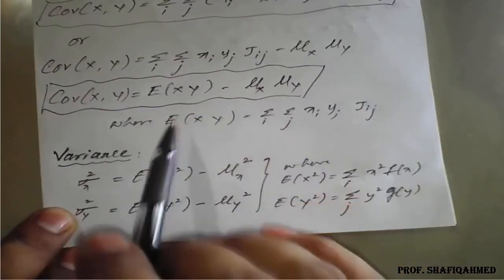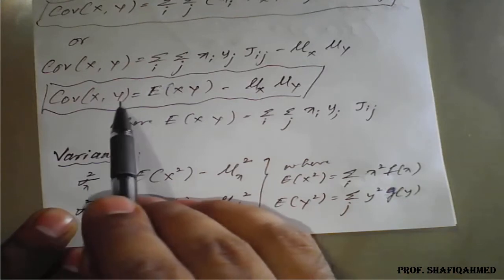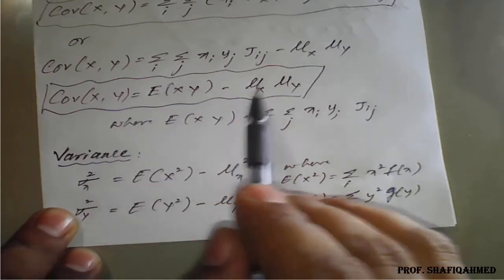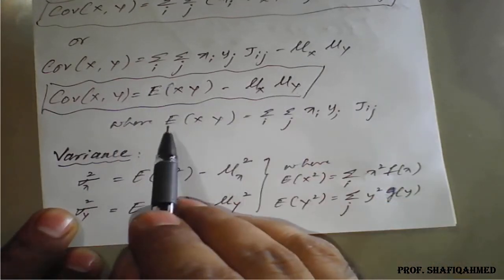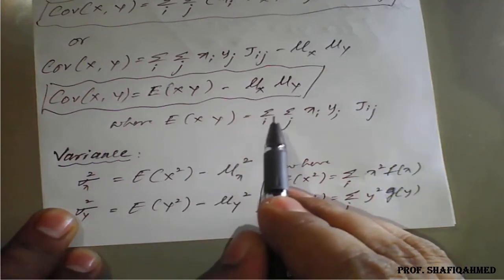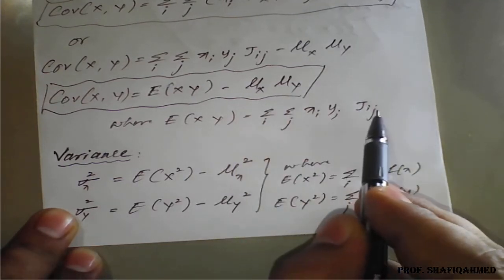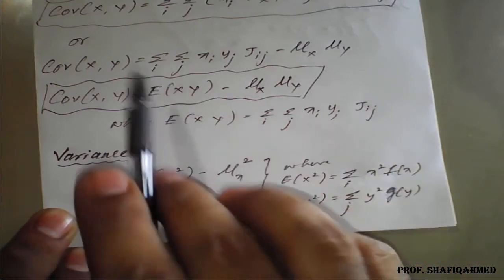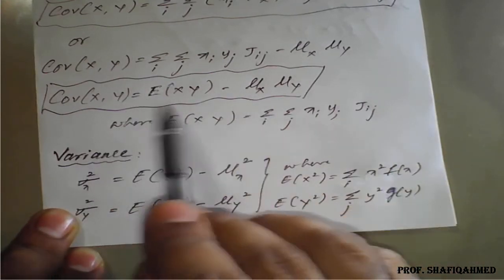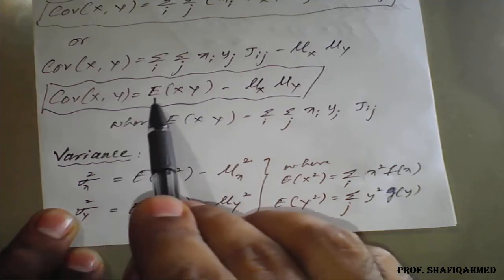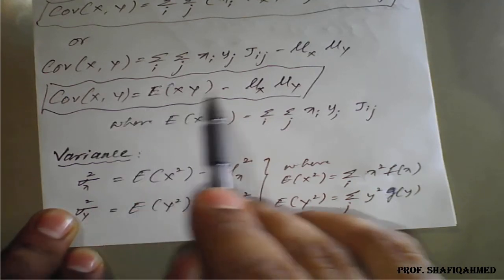So if I take one example, it will be more clear, but remember the covariance of xy is the expectation of xy minus mu x into mu y, where expectation of xy is nothing but summation over i, summation over j of xi yj times f of ij. So in this way the covariance formula is described here. Better we use the covariance formula as expectation of xy minus mu x into mu y.